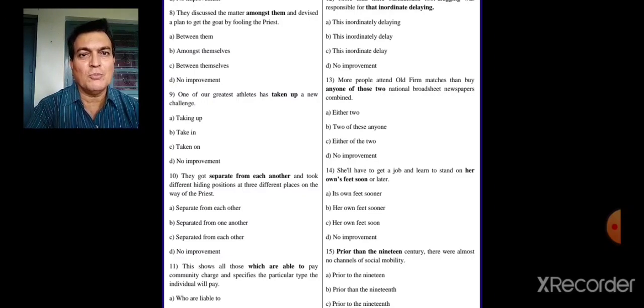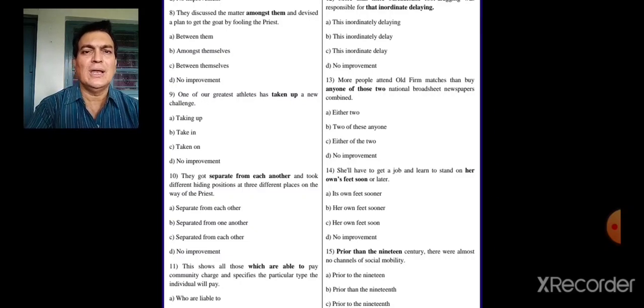Now separated from one another and took different hiding positions at 3 different places. Here 3 different places. So the right answer will be here, they got separated from one another and took different hiding positions at 3 different places. Say if 2 are there each other, but more than one another, separated from one another.